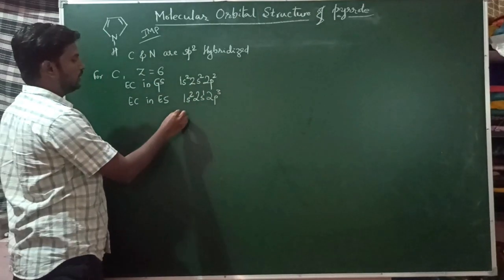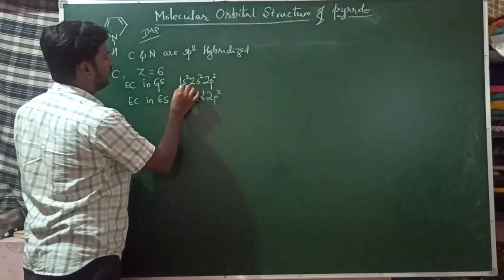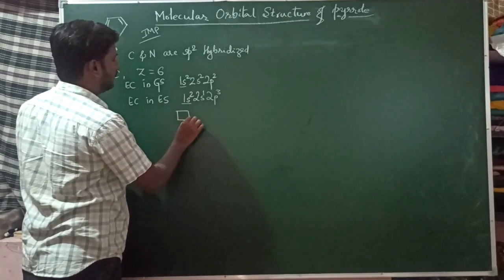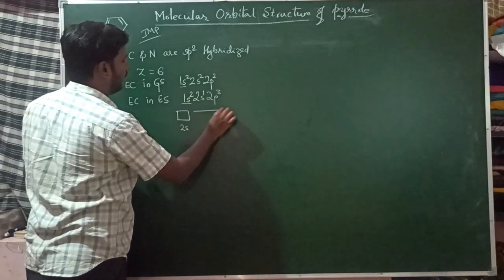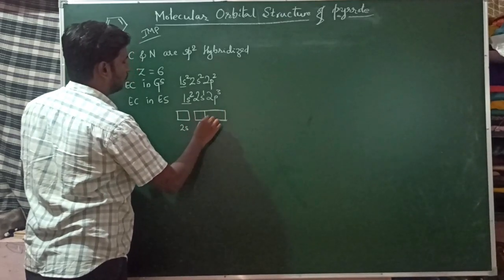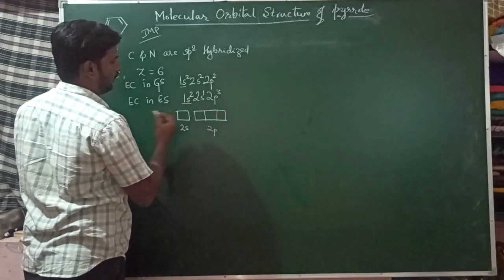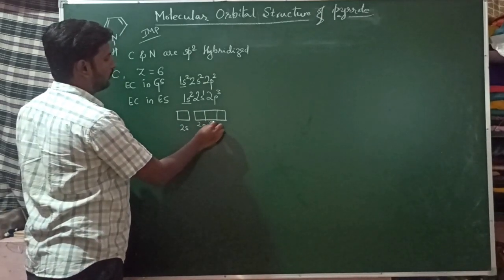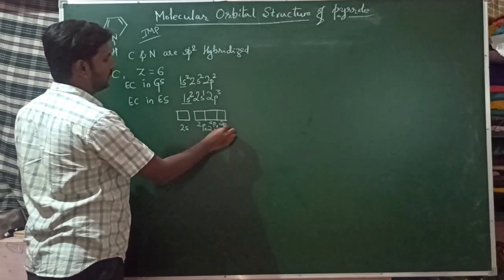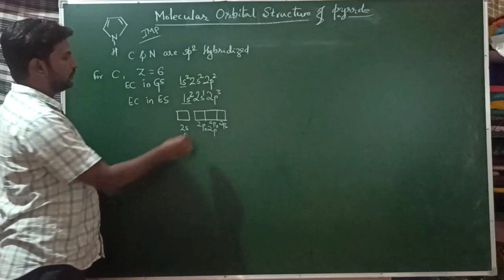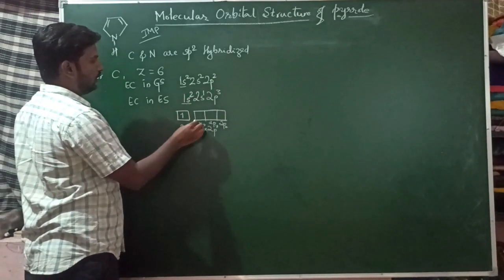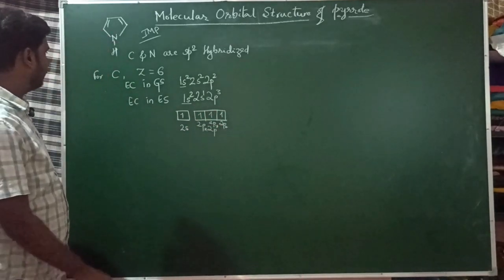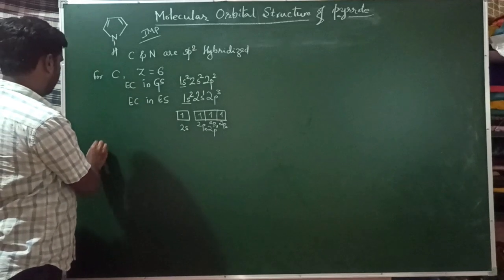If I put the boxes for these electrons, you know inner orbitals do not get involved in hybridization, so I am putting only these orbitals. This is the 2s orbital and these three are 2p orbitals: 2px, 2py and also 2pz. In 2s there is one electron, and in 2p3, one electron each.